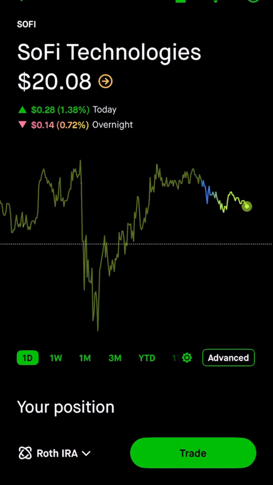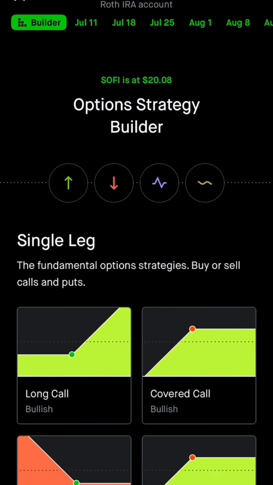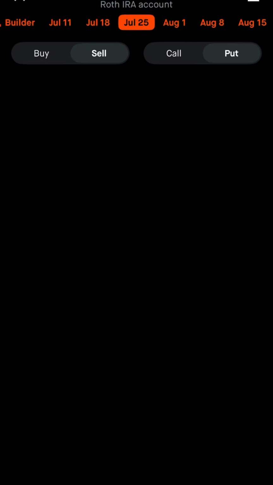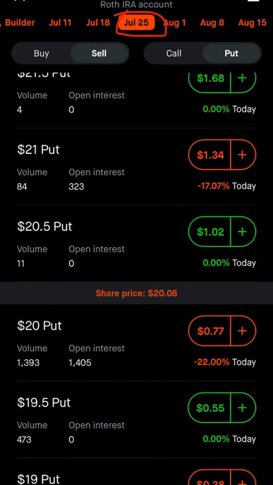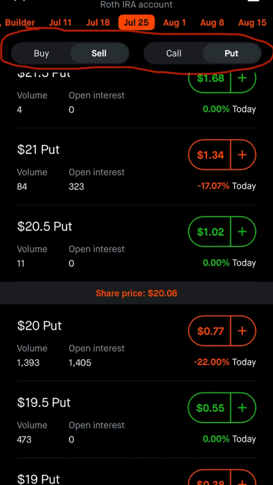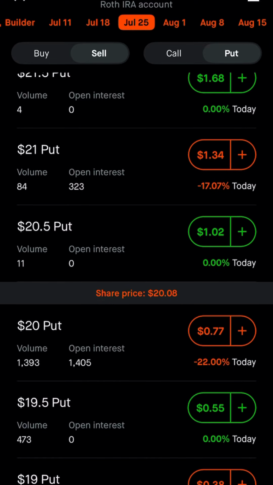So here in Robinhood, if you want to get to the stock options, you find the stock that you want to get into the stock options. In this example, we're going to do SoFi. And to get into the stock options, you're going to click Trade, Trade Options, and this is going to pull up the stock options. At the top, you select a date where you want to be doing the stock options. In this example, I'll do July 25th. You can see here that where it says buy, sell, call, and put, these are the stock options. Like I said, there are only 4 of them.